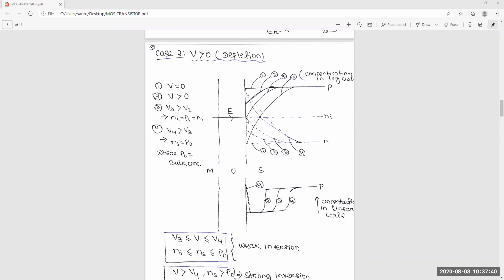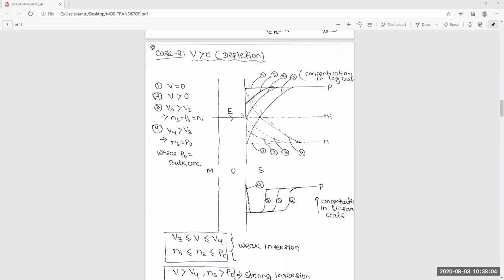Got the point? Now after that, what will we do? Again we will increase the voltage from V3. Once we increase it, what will happen? P will decrease, the concentration of holes will decrease, or holes will be repelled towards the right side. Holes will repel, and electrons will increase.